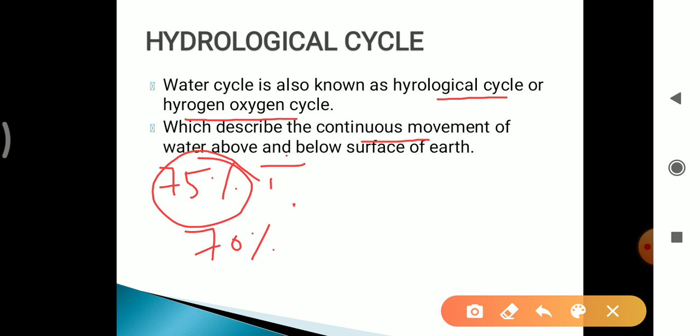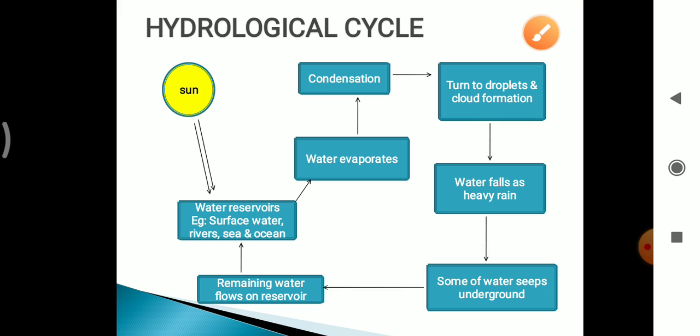Land animals take up water by drinking, whereas plants absorb water from the soil with the help of roots. Animals take up water by the drinking process, whereas the plant takes up water from the soil by root absorption. So let's start with the cycle.